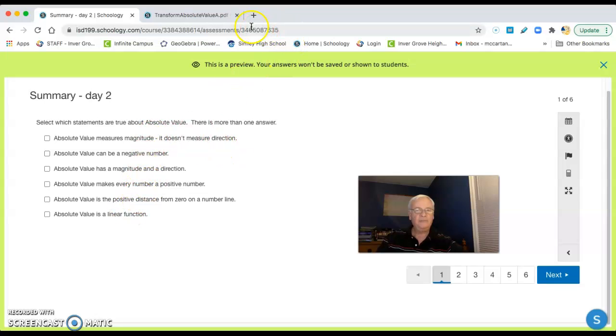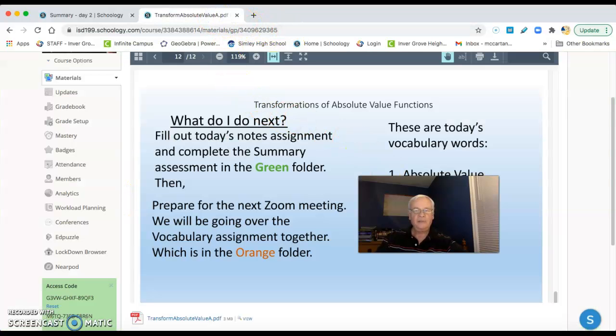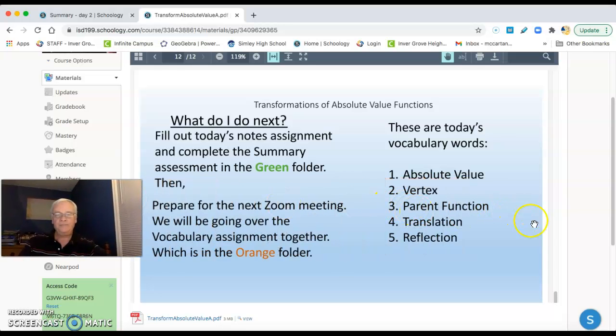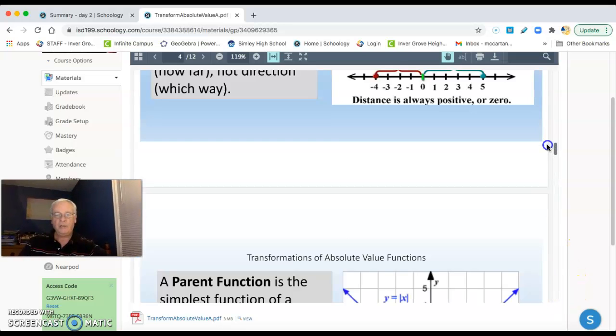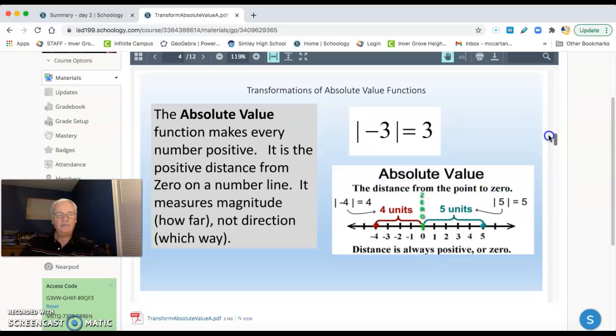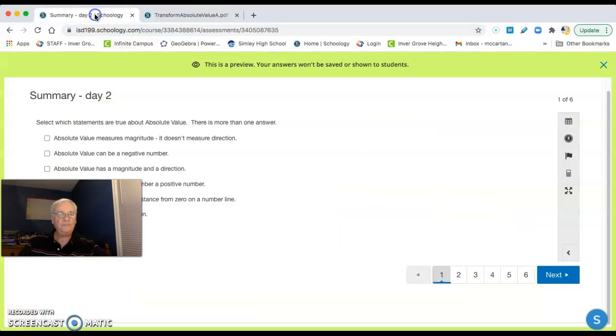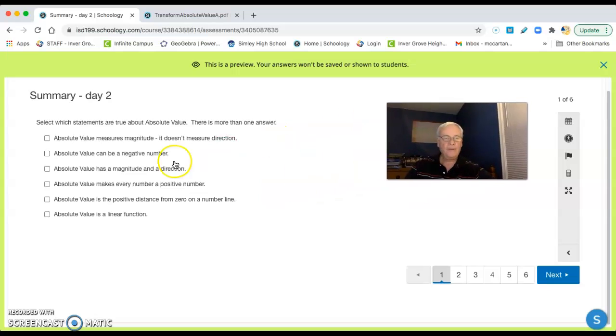Absolute value. Let's look back here. I'm going to scroll back up. Absolute value makes every number positive. It's the positive distance from 0 on a number line. It measures magnitude, how far, not direction, which way. Back to the question: measures magnitude, it doesn't measure direction.